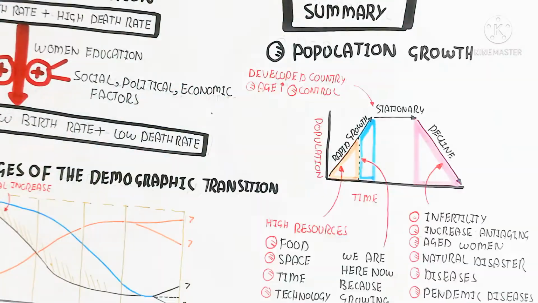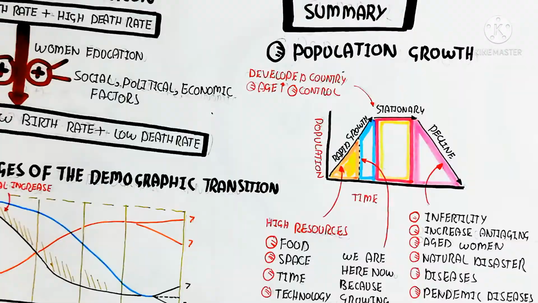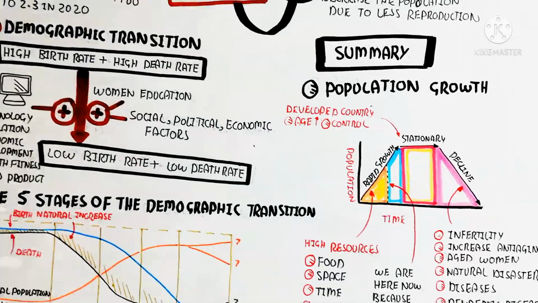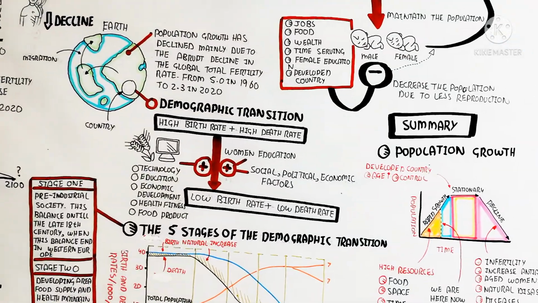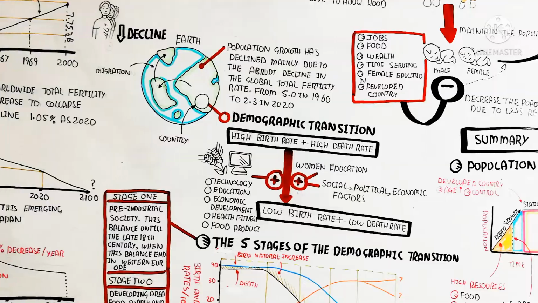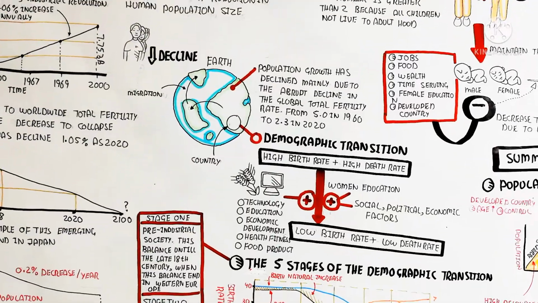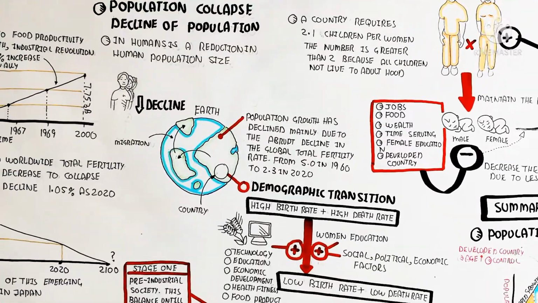So I hope you make sense of these things. The population collapse is due to the decreasing of the population due to less growth, less reproduction. So this is the population collapse, decline of population.